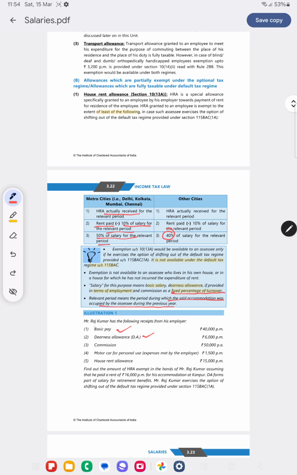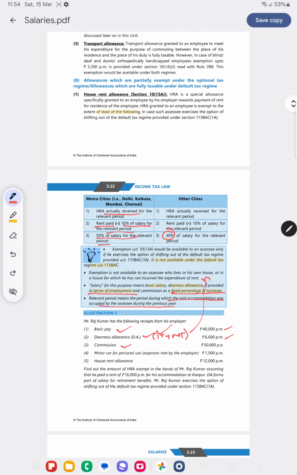Okay, let's see this sum. Rajkumar has the following receipts from his employer. Basic pay 40,000 per month, DA 6,000 per month. DA will come only if it forms part of the terms of employment. There can be two kinds of DA, one provided in the terms and one not in the terms. So only if it is in the terms, then it will be added to salary for computing HRA.